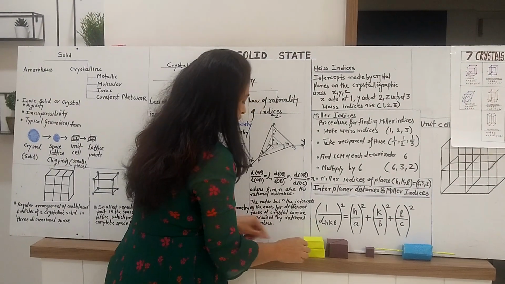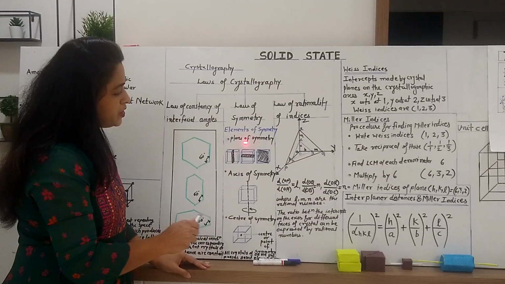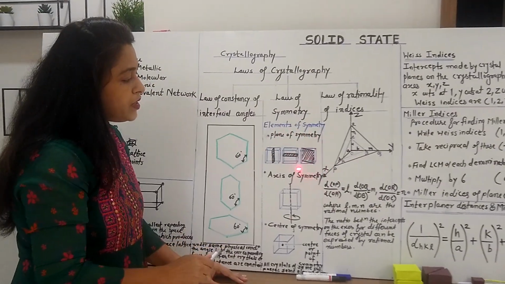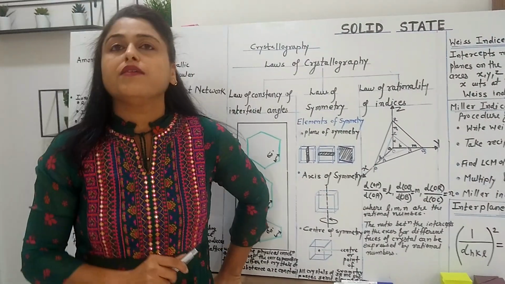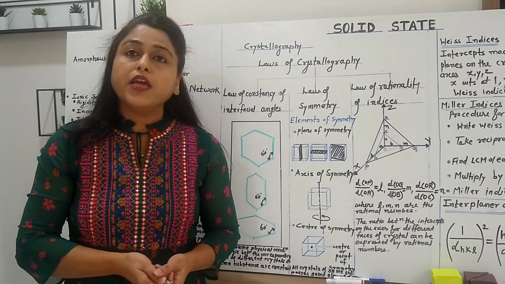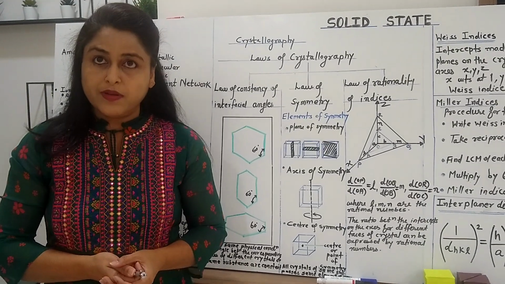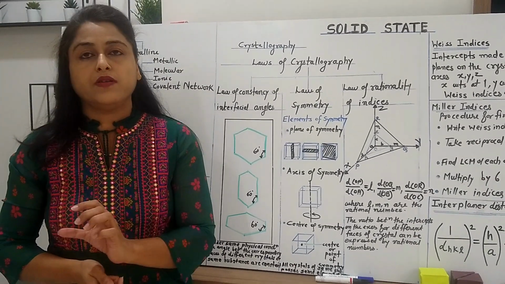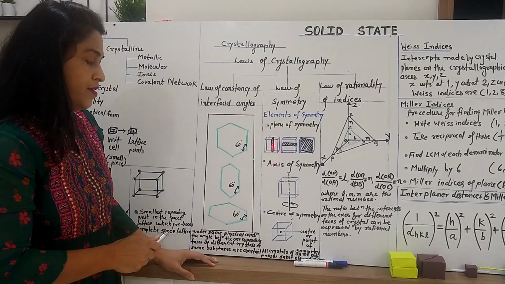So all these are the planes of symmetry which we have discussed in case of the cubic system. And it should be noted that in a cube there may be 9 such different planes of symmetry possible. So the number of planes of symmetry present in a cube is 9.